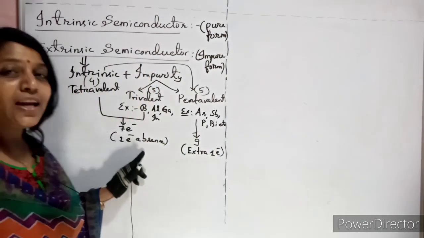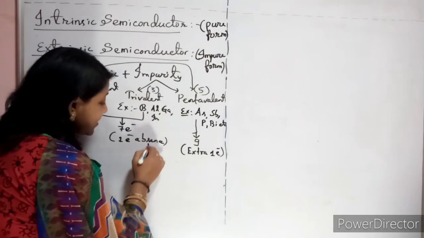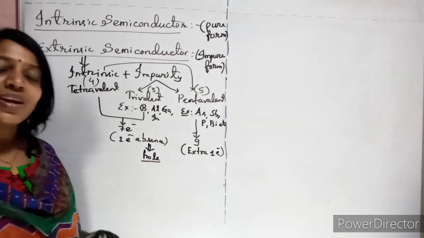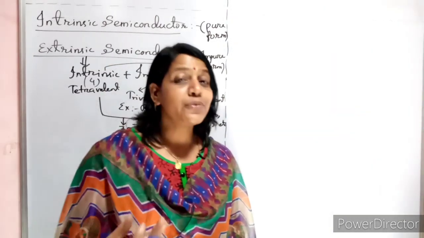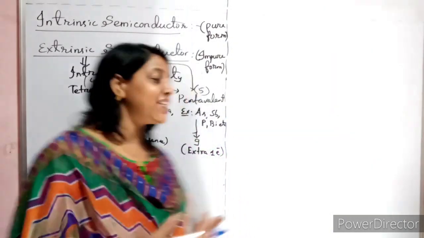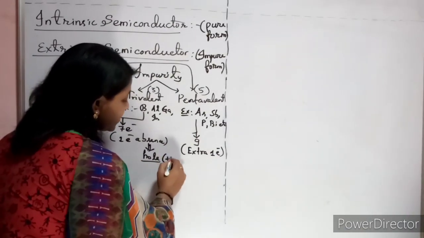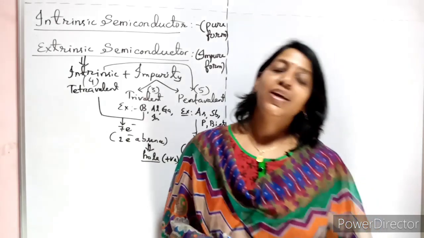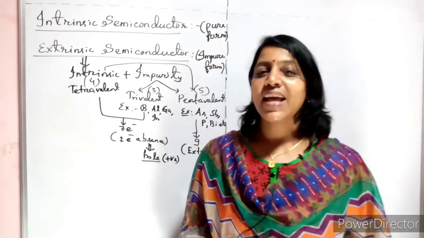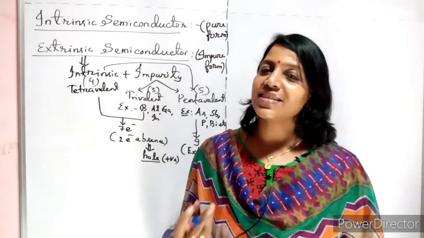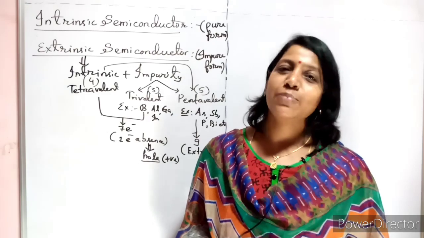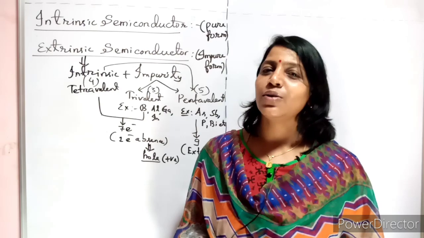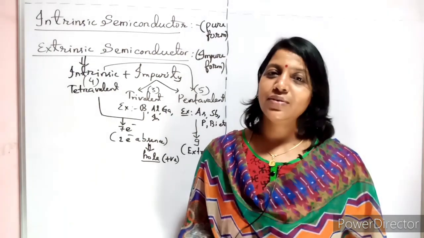So the absence of one electron, what is it called? It is called a hole. So what is a hole? Absence of an electron. If the electron charge is negative, then the charge of the hole will obviously be positive. So if anybody asks what you mean by hole, you have to answer: it is nothing but the absence of an electron, and its charge is positive. The directions of movement of electrons and holes are always opposite to each other.